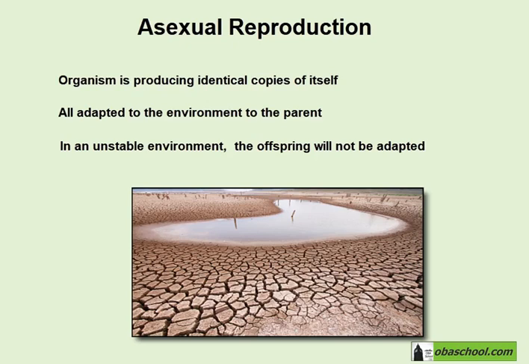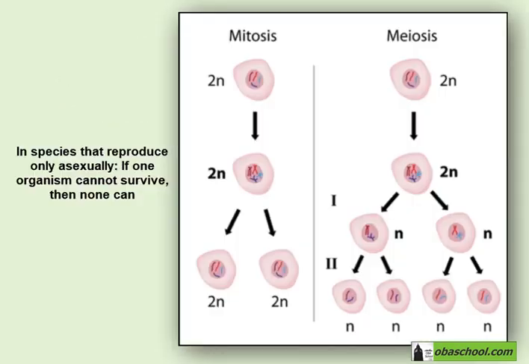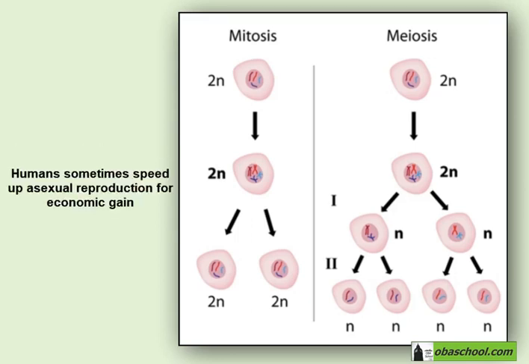So the offspring will die. When we are talking about mitosis and asexual reproduction, if one organism cannot survive, then none can. Asexual reproduction can be sped up by humans to produce large numbers of clones, for example, to increase food production.